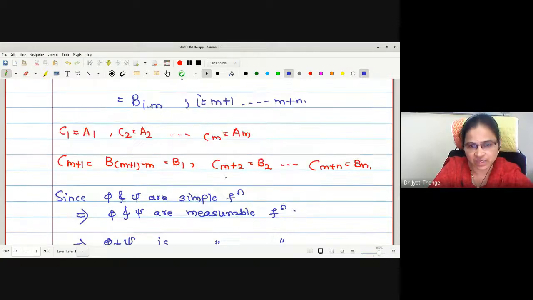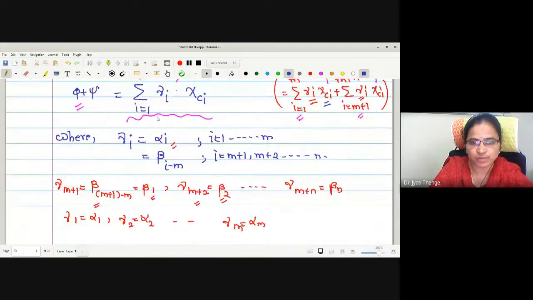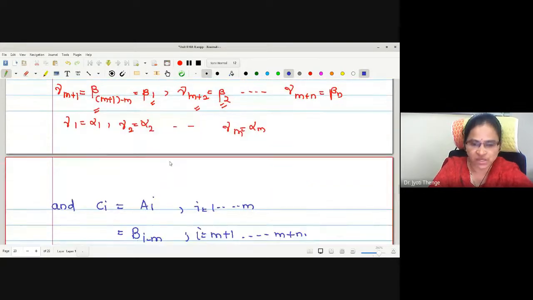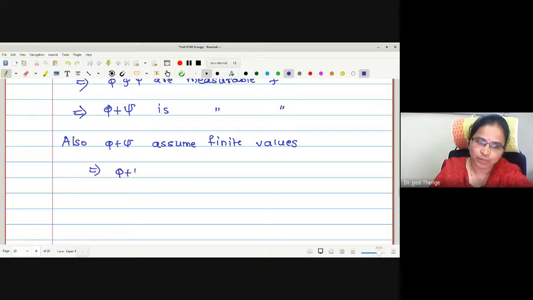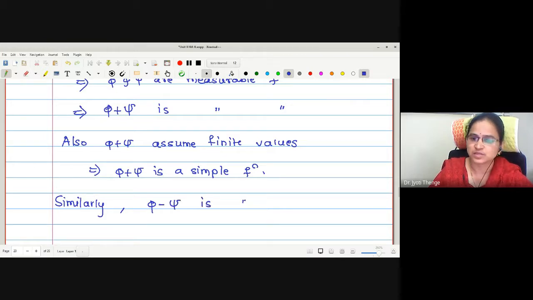Now phi plus psi is a measurable function assuming finite values, i equal to 1 to m plus n. Therefore, here I can write also phi plus psi assumes finite values. This implies phi plus psi is a simple function. Now one can show similarly the difference is also simple. Phi minus psi is a simple function.